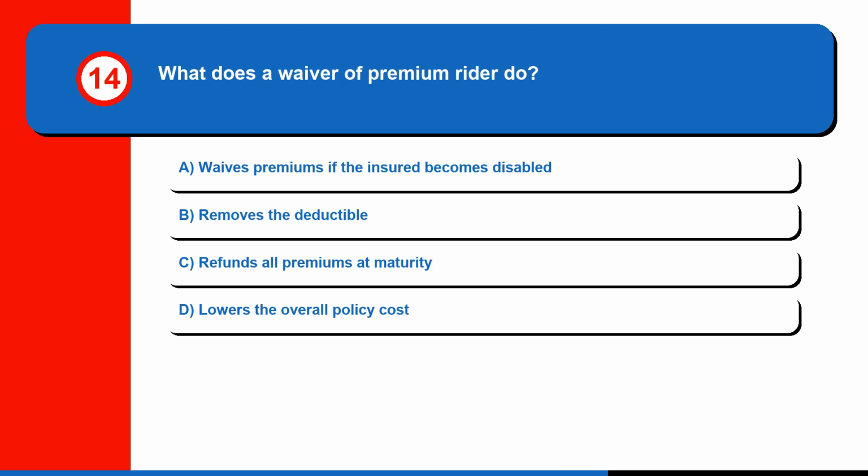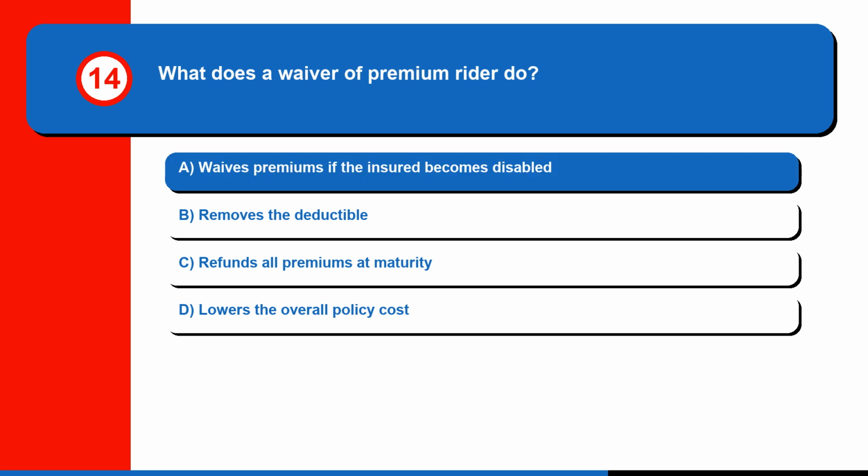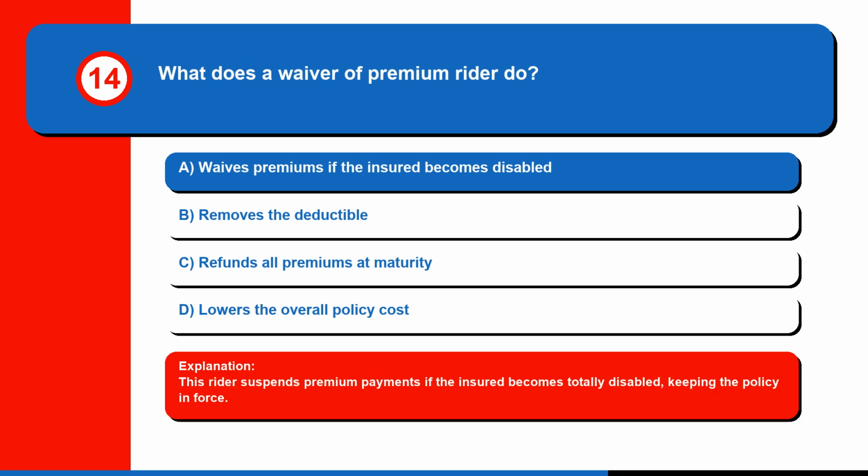Question 14. What does a waiver of premium rider do? A. Waives premiums if the insured becomes disabled, B. Removes the deductible, C. Refunds all premiums at maturity, or D. Lowers the overall policy cost. The correct answer is A. Waives premiums if the insured becomes disabled. This rider suspends premium payments if the insured becomes totally disabled, keeping the policy in force.